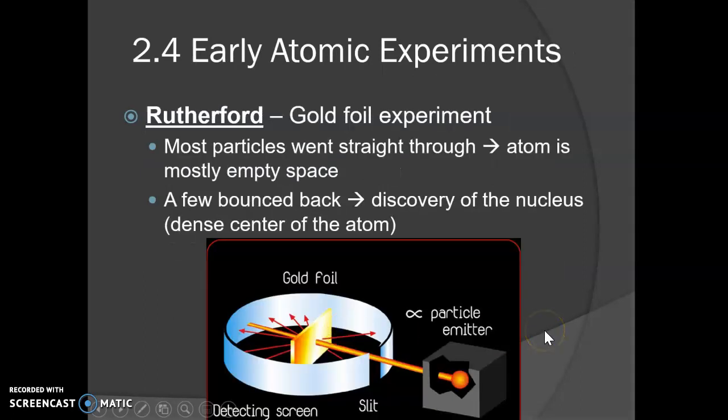All right, this is the first one that we did in honors chemistry. Rutherford did this gold foil experiment where he took a piece of gold foil and flattened it as thin as he could get it. He shot these particles at it, and his hypothesis was that they would all end up over here because it was such a thin piece of gold. But some of them ended up bouncing off, and he used this circular detector, and he was able to see some of these particles bouncing back toward him. And so he was able to discover that they were hitting something that was really dense, and that's why he's famous for discovering the nucleus.